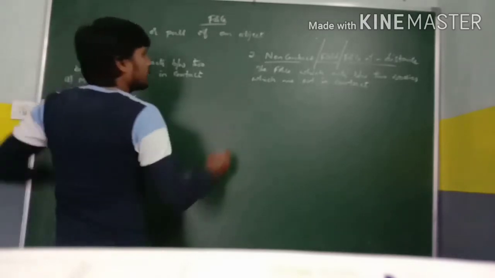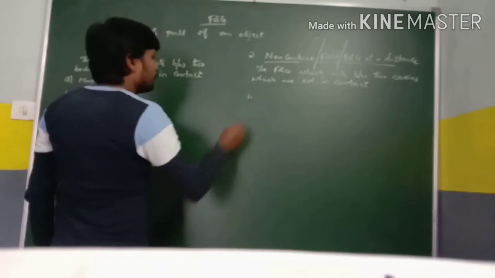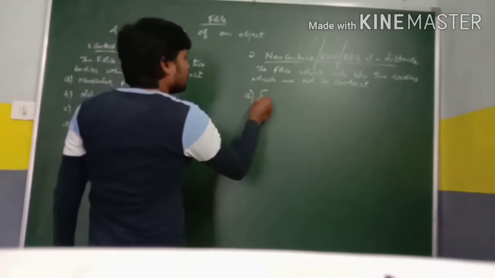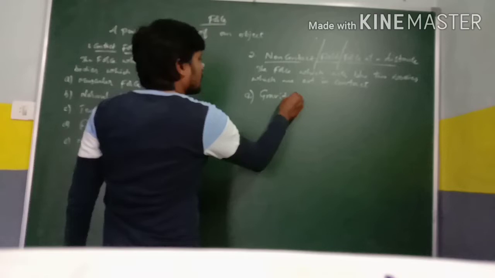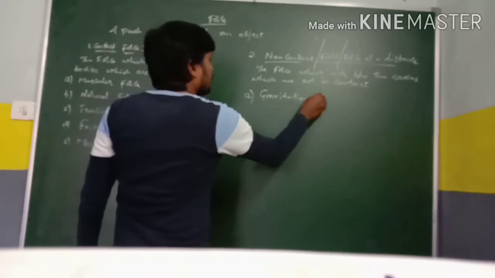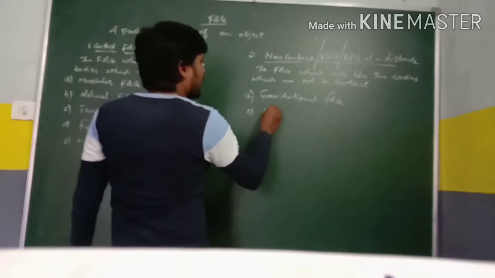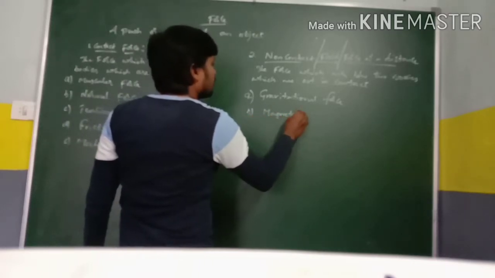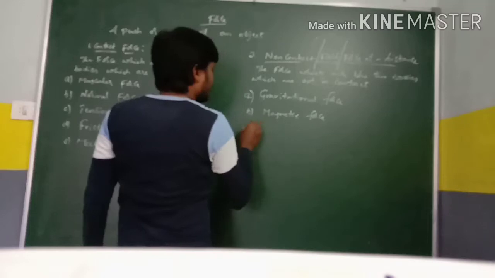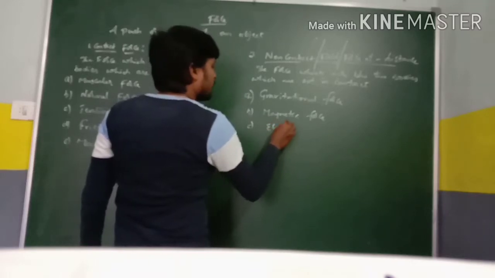Next, under the category of non-contact force, the first one is gravitational force. Second one is magnetic force. Third one is electrostatic force.